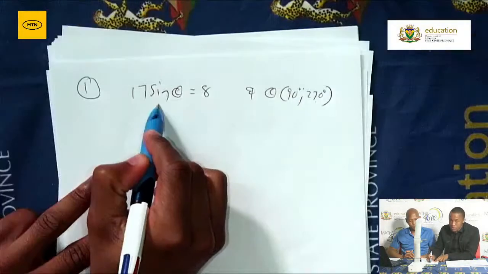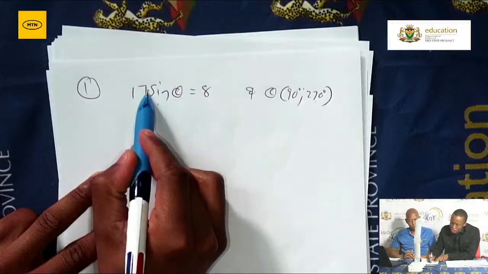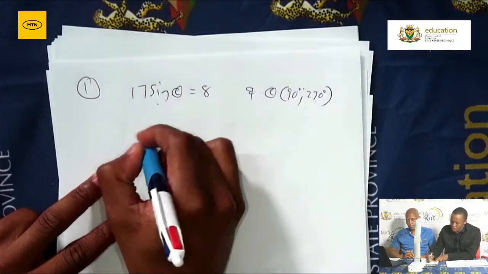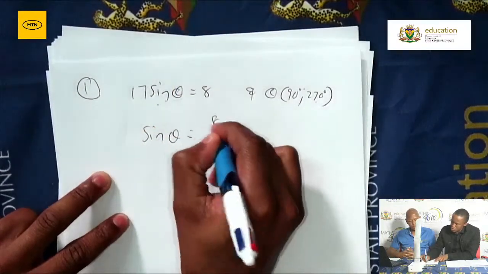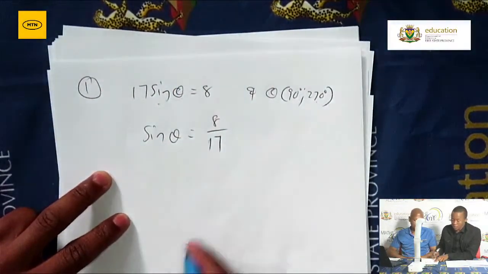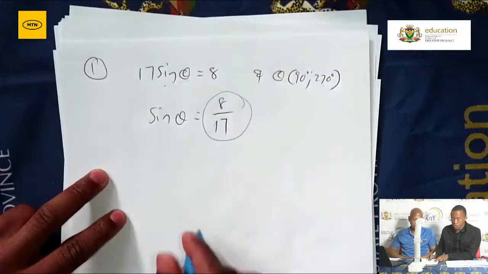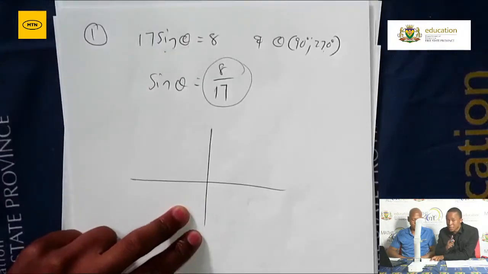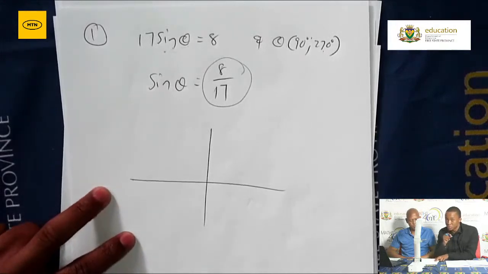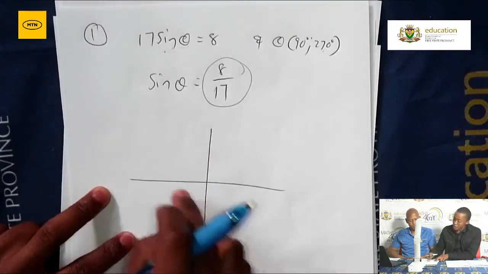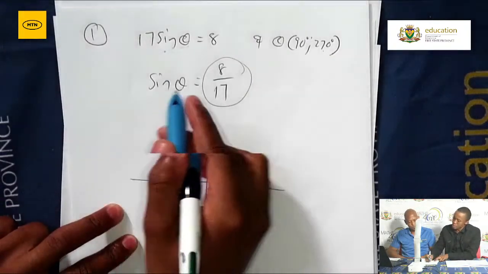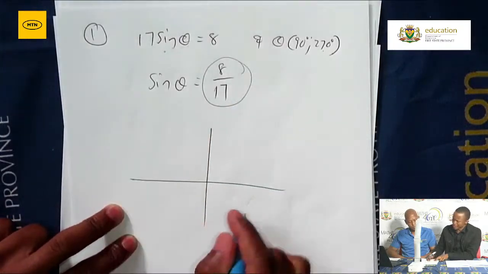So what's important for you to do here? Isolate your trig expression, your trigonometric function. Make sure you isolate it. So as you isolate it, you'll then have your ratio. Once you have your ratio, then it's quite important for you to locate the terminal arm in which the right angle triangle will be drawn. The correct quadrant in which the terminal arm will be positioned for you to draw your right angle triangle. So remember, you're dealing with your CAS diagram.